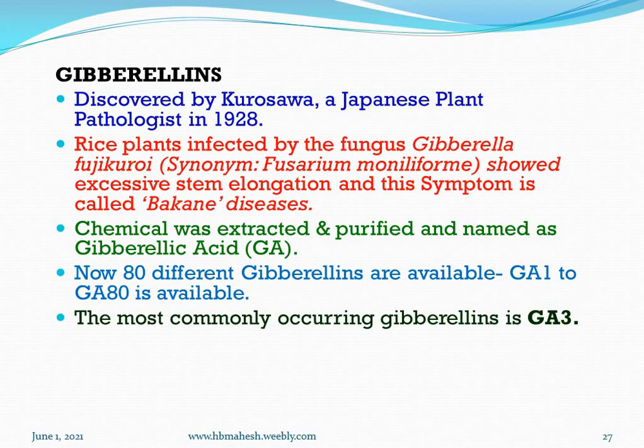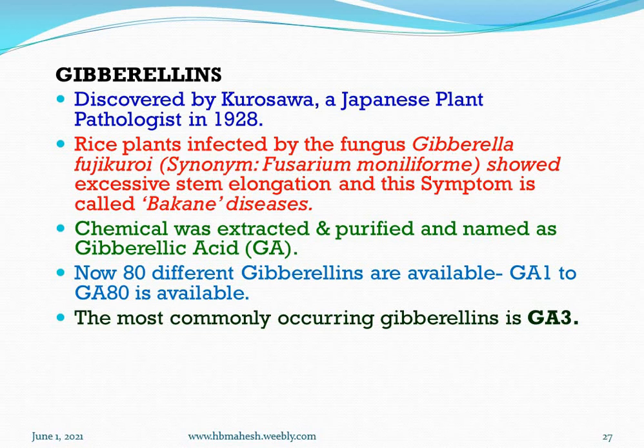The second one is gibberellins. See, auxin is the first type of phytohormone, plant hormone. Gibberellins is another class of phytohormone. Gibberellins were discovered by Kurosawa, a Japanese plant pathologist, in 1928. Rice plants infected by the fungus Gibberella fusarium, that is Fusarium moniliforme, showed excessive stem elongation, and this symptom is called Bakanae disease, foolish seedling, as it was called in the beginning. But later it was found to be because of the fungus association. Then the chemical was extracted and purified and named as gibberellic acid.